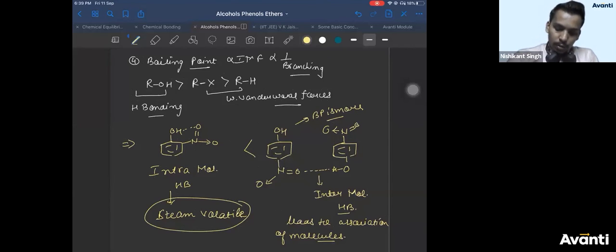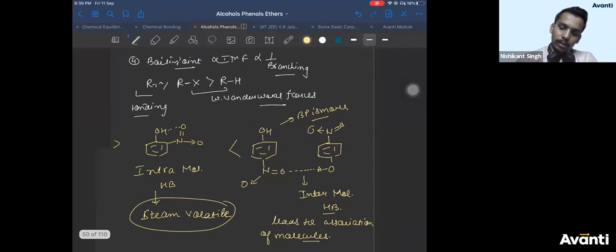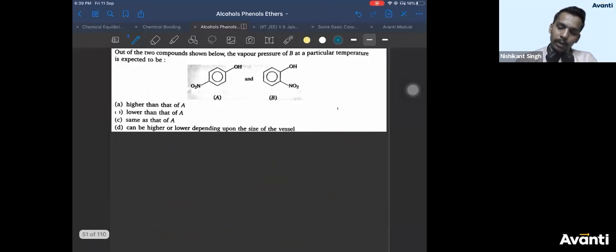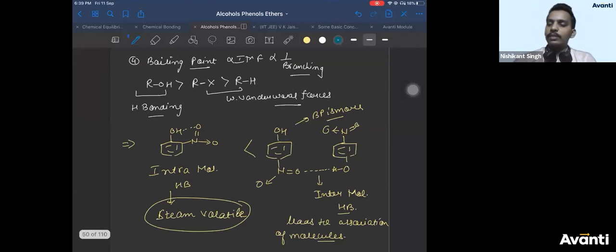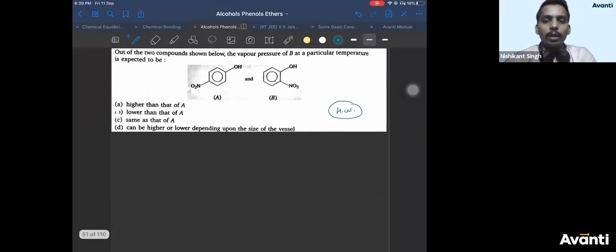Right? So there is a homework on this. Based on this property, there is a homework which you can practice, on ortho and paranitrophenol. There was a question this year in JEE Mains, a very good question on ortho and paranitrophenol. So let's move to our Kahoot. That's all for today. This is your homework question.